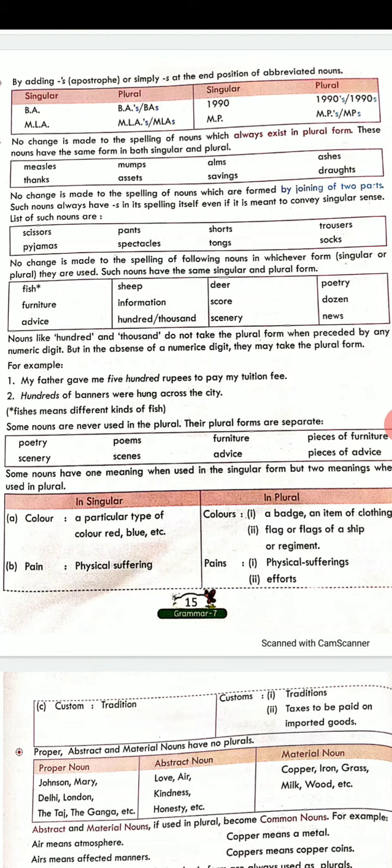Spectacles, there are two eyes, so we need two frames for one person. You cannot use just one circular frame. So it becomes spectacles. Whenever you will write, you will never write spectacle. It will always be spectacles. Where are my spectacles? Or she has spectacles of pink color.